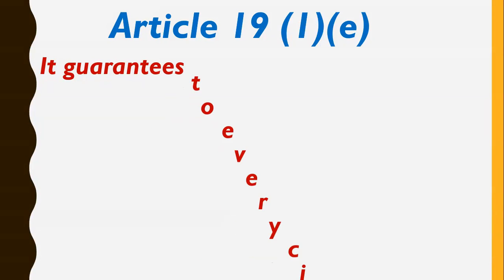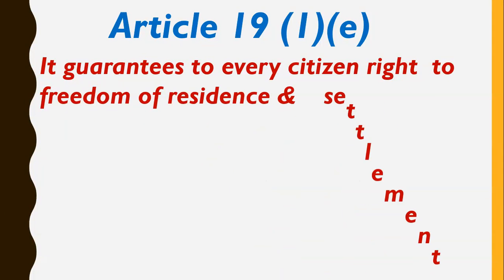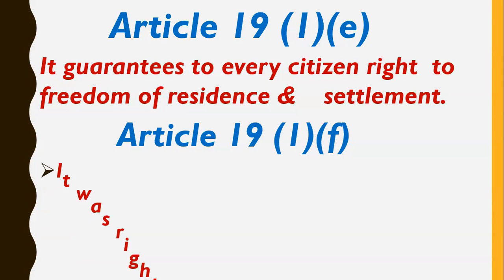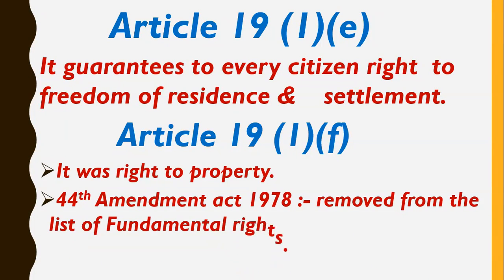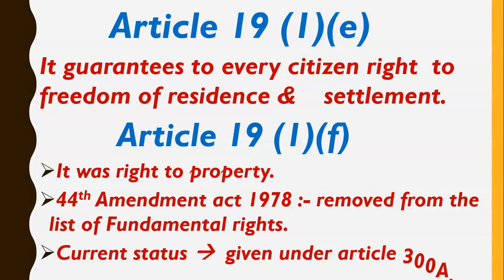Then comes Article 19 Clause 1 Subclause E. So what is Article 19 Clause 1 Subclause E? It guarantees to every citizen the right to freedom of residence and settlement. Now what does it mean? Suppose you are a resident, a domicile of Tamil Nadu. Then also nobody can stop you from buying property or settling in the state of Madhya Pradesh, in the state of Bihar, in the state of Uttar Pradesh.